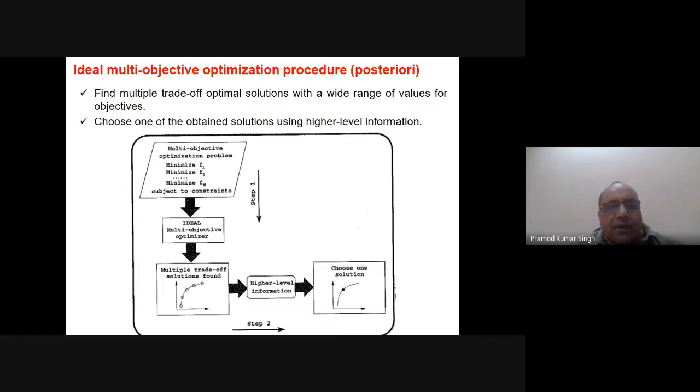Find the multiple trade-off optimal solutions with a wide range of values for the objectives. Then choose one of the obtained solutions using higher level information. If you call this step one, this is step two.